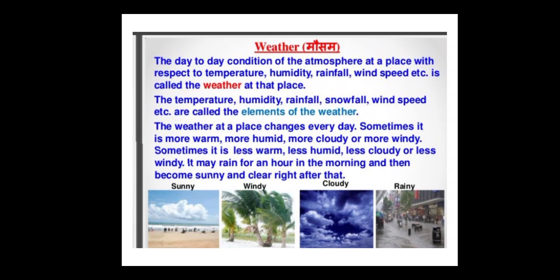Now, the weather at a place changes every day. Sometimes it is more warm, more humid, more cloudy or more windy. Sometimes it is less warm, less humid, less cloudy or less windy. It may have rain for an hour in the morning and then it becomes sunny and clear right after that. So weather is changing all the time.